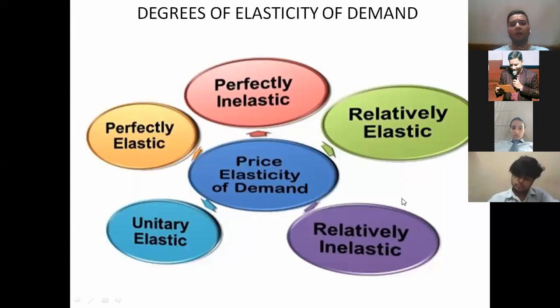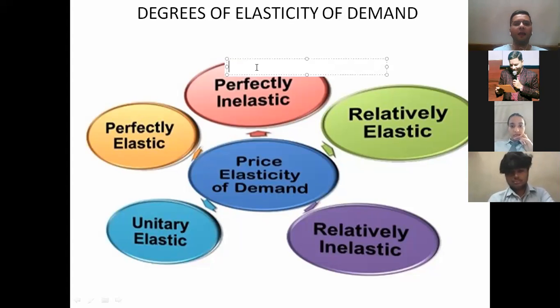Now moving further to the next, you can see on your screen the price elasticity of demand. Different names. Now I told you the different degrees of price elasticities in numbers, but now you have to tell me which name belongs to which number. For example, the very first on your screen which you can see is the perfectly inelastic demand. Now tell me what will be the ED value for the perfectly inelastic demand.